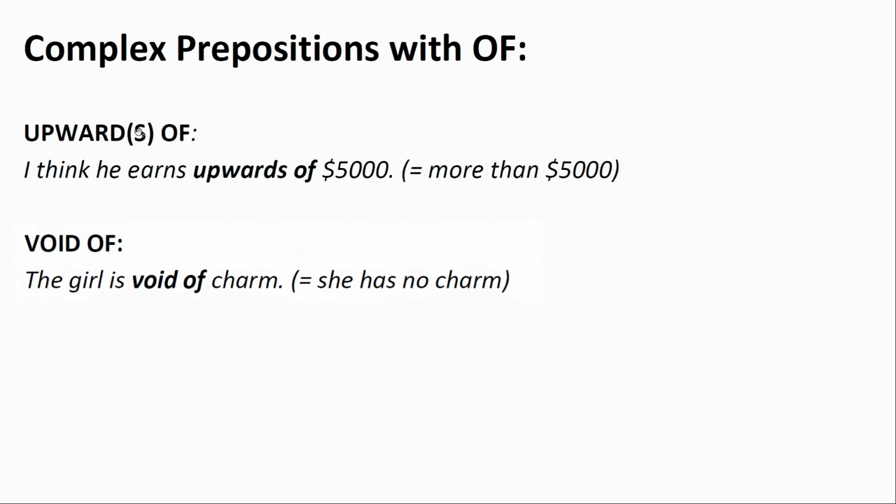Upward of or upwards of. I think he earns upwards of $5,000. This means more than $5,000. Void of. The girl is void of charm, so she has no charm.